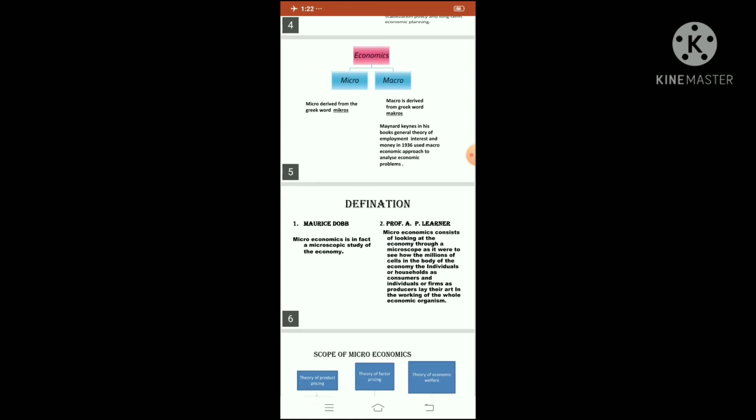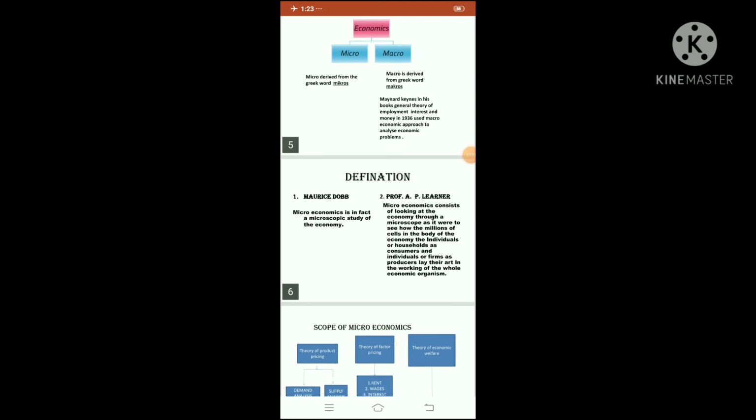Then definitions by Morris Dobb and Professor A.P. Lerner. Any one of them you have to learn by heart. According to Morris Dobb, microeconomics is in fact a microscopic study of the economy. And Professor A.P. Lerner has said that microeconomics is a microscopic approach towards individuals, households, firms, consumers, producers, as well as their part in the working of the whole economic organism, children.